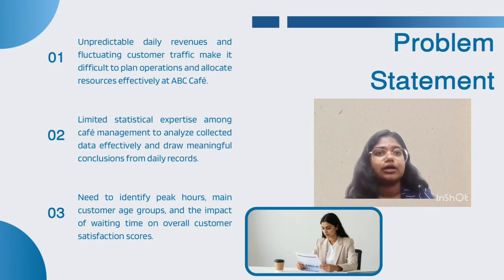And the third: the cafe needs to identify peak hours, the main customer age group, and how waiting time affects customer satisfaction. Statistical analysis can help the cafe understand its customers and improve its daily operation.